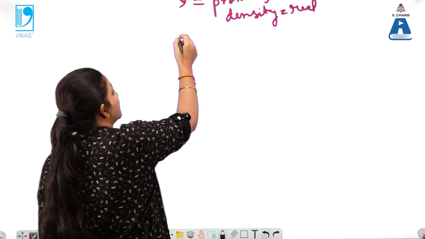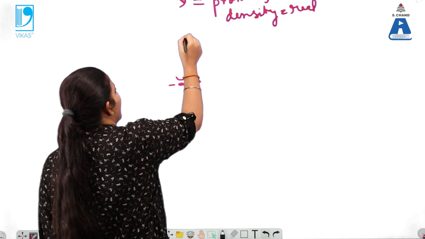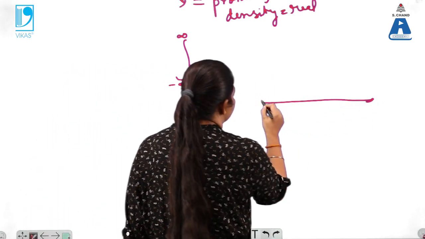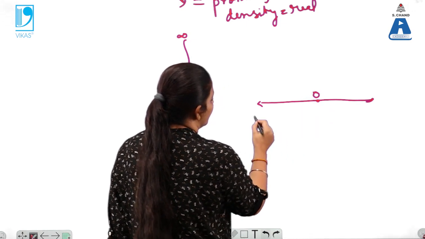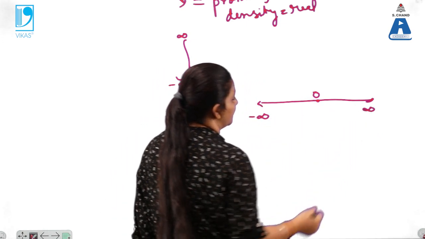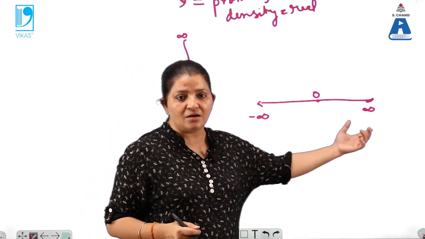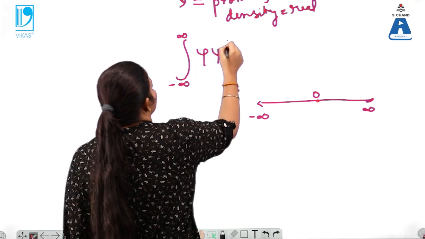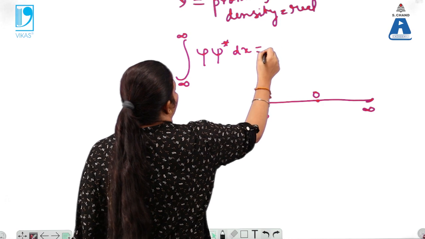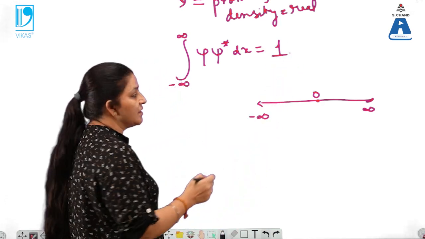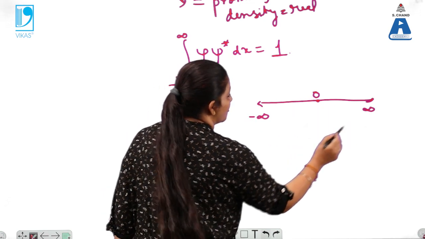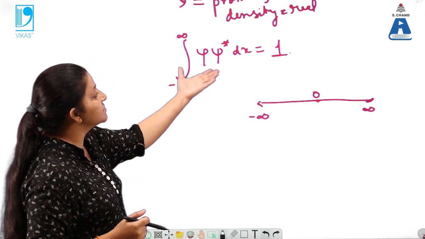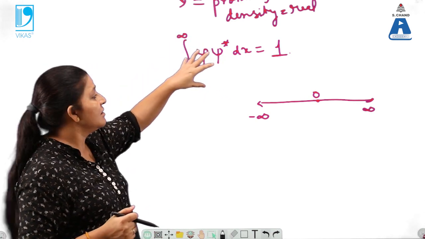We know that our region is infinite. That means if this is from minus infinity to plus infinity, when the particle is moving along the x-axis, if this is the origin, it can vary from minus infinity to plus infinity. Whatever is the position of the particle from minus infinity to plus infinity, then the integral of psi into psi star into dx must be equals to 1. It shows the presence of particle in the given space.